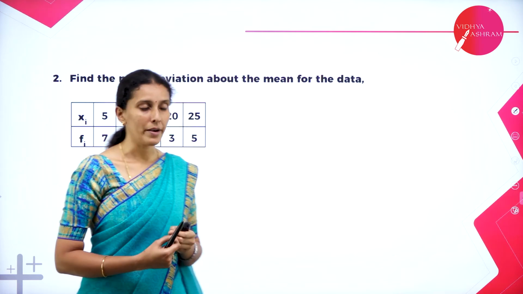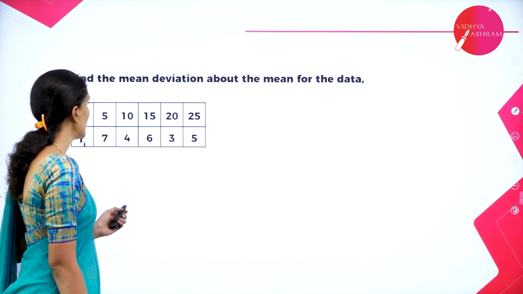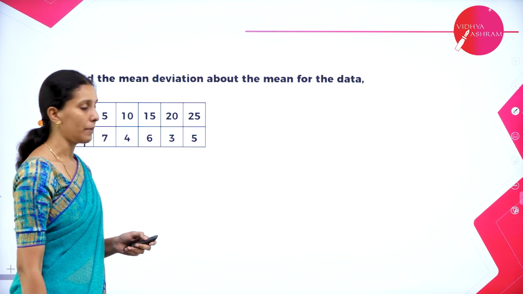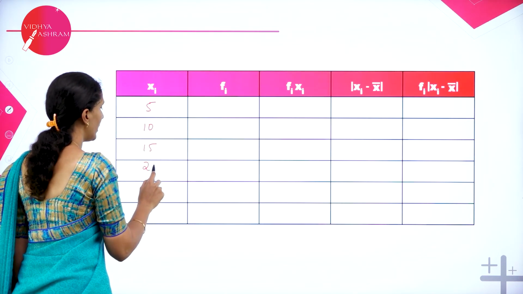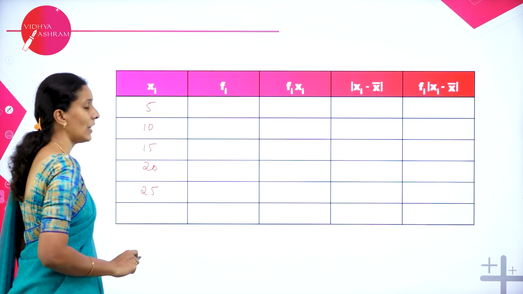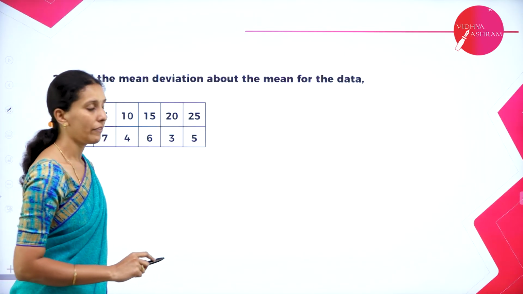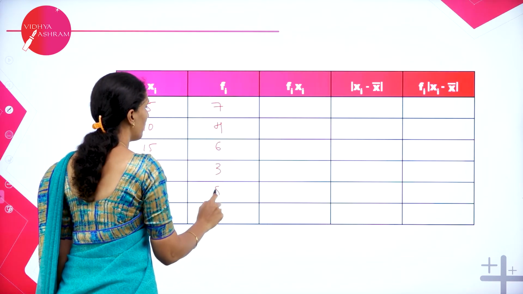Let's check for one more. So we have here xi as 5, 10, 15, 20, 25 and frequencies 7, 4, 6, 3, 5. Let's write it in a table. So we have 5, 10, 15, 20, 25. Let's write the frequency column. 7, 4, 6, 3, 5.